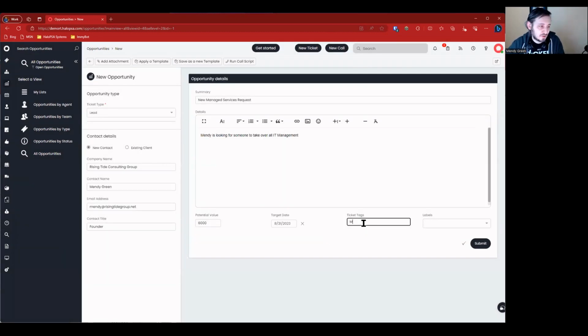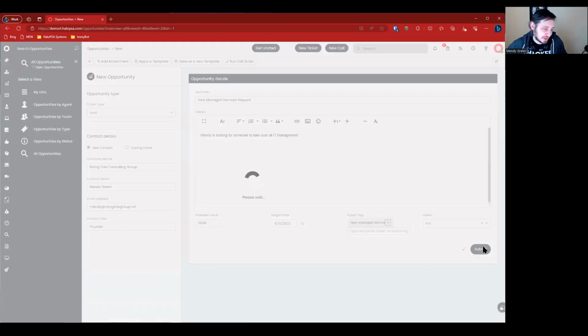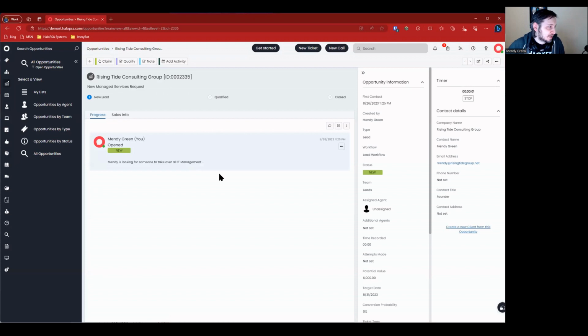Okay, potential value 6,000 for the year, and target date is, let's say I want to sign by the 31st. My ticket tags, I'm just gonna do managed services. Look at that, it's already a tag here. New managed services. I'm going to say this is a hot lead because I'm putting it in for myself. Don't tell anybody. All right, we're going to click submit and let's keep going through.